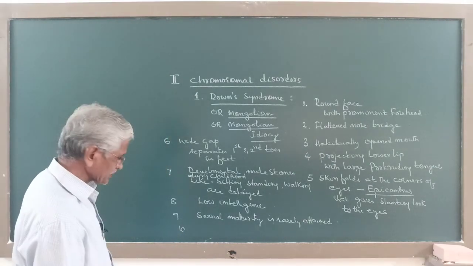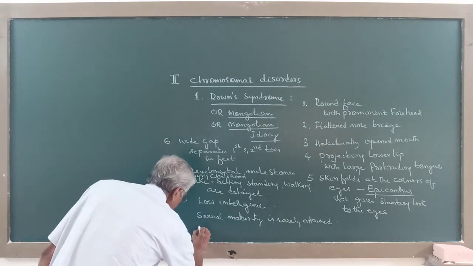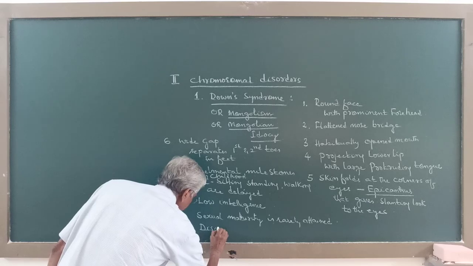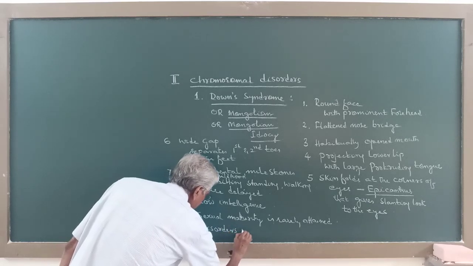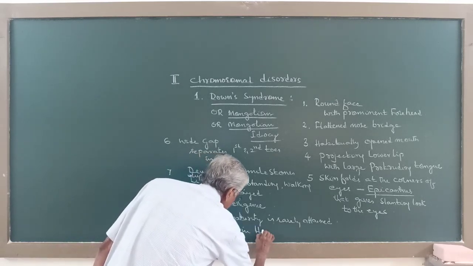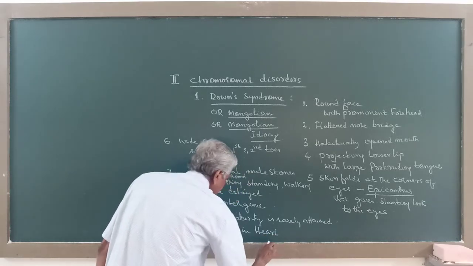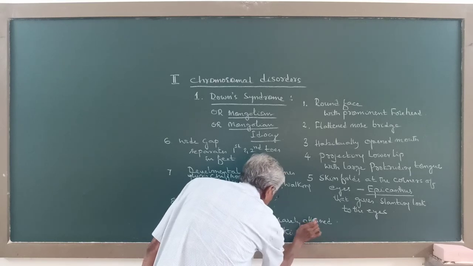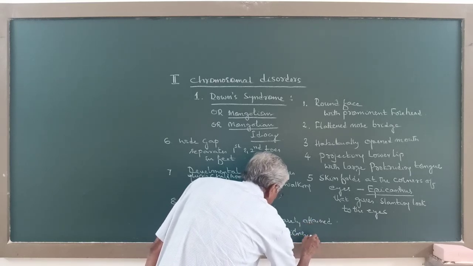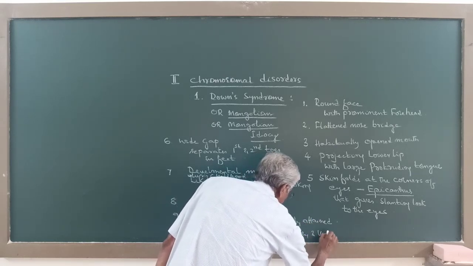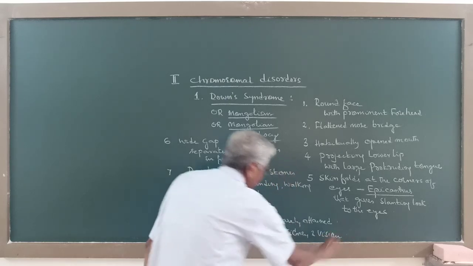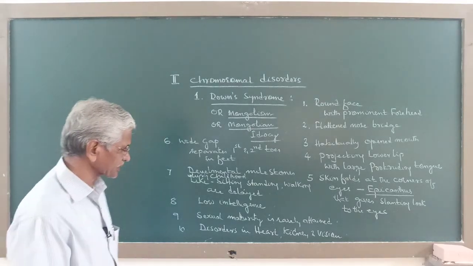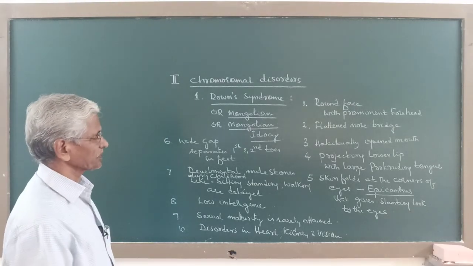And one more here is disorders in the heart, kidney and vision. So there will be disorders in the heart, kidney and vision.